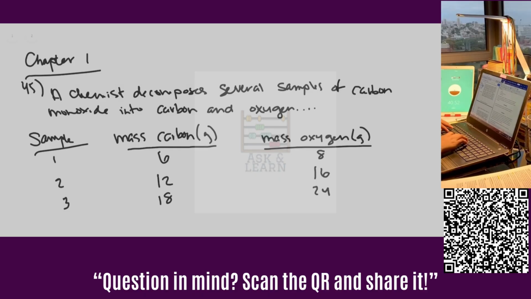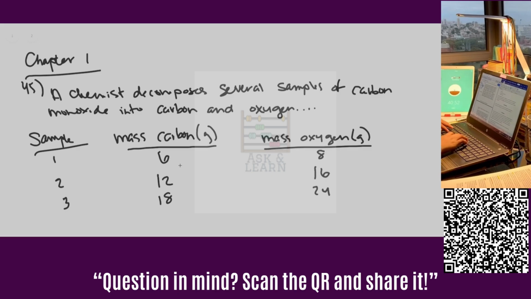Problem 45 gives two examples of a chemist decomposing either carbon monoxide or hydrogen peroxide and gives the results of those decomposition reactions, and then asks you to determine if there are any patterns in these results and what they might tell you. So the first couple of reactions, the decomposition reactions, are these here, where the chemist decomposes carbon monoxide. There are three samples listed here in the table, and part A of this problem asks you to describe any patterns you notice in these results.